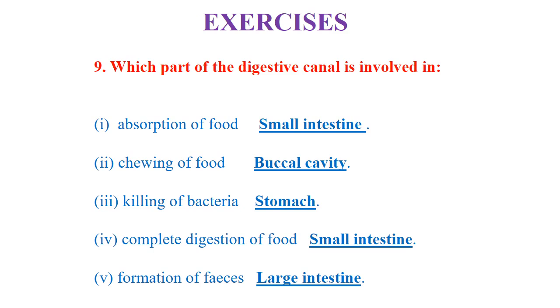The complete digestion of food takes place in the small intestine. Okay, you have to remember this portion. This is very important. Next is formation of feces. It takes place in which part of the digestive canal? That is the large intestine. Okay, now begins with the next slide.